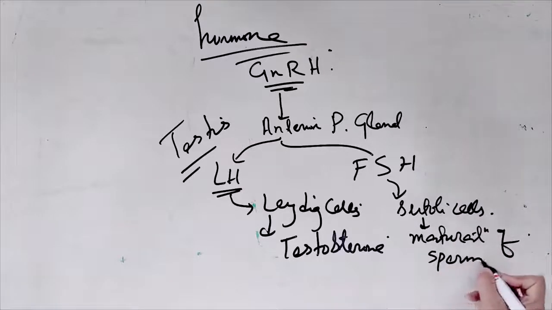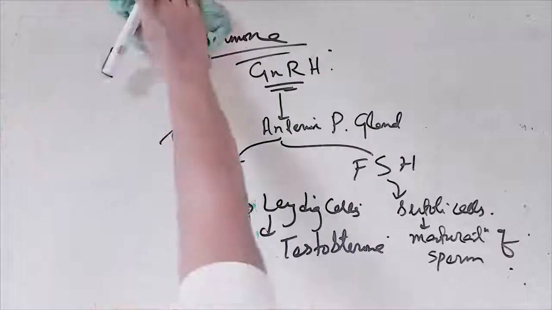Then they come out through the rete testis, vasa efferentia, epididymis and vas deferens, and the seminal vesicles, bulbourethral glands and prostate gland add their secretions: enzymes, fructose, calcium. So it comes out finally as semen, which contains the seminal plasma and the sperm, and that is how it is done.